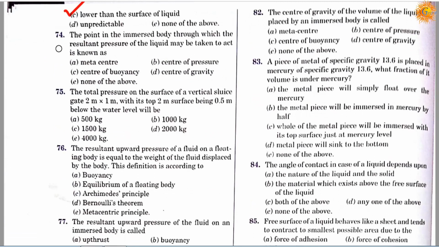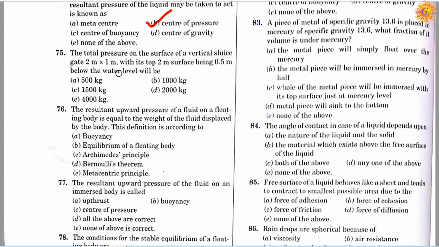Question number 74. A point in the immersed body through which the resultant pressure of the liquid may be taken to act is known as, option A, metacenter; option B, center of pressure; option C, center of buoyancy; option D, center of gravity; option E, none of the above. So the correct answer is B, center of pressure.